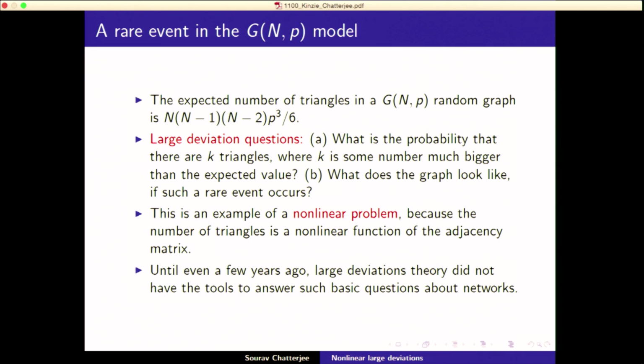However, the strange thing is that this was open. So this was completely open. People didn't know how to do this large deviation. So this thing about the number of heads in n coin tosses, this was a basic linear question, and it is very old. People knew how to do this for a very long time. But this question,